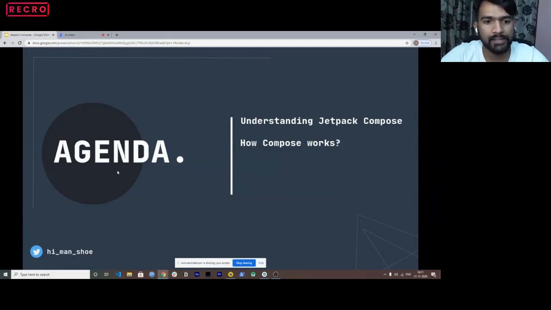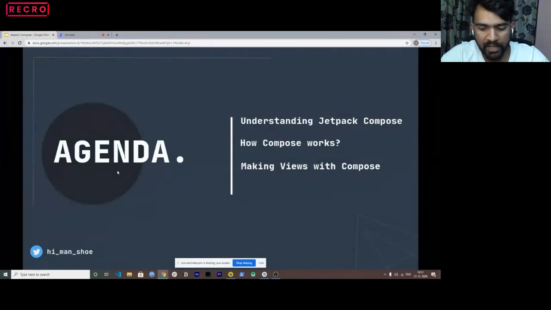So my point is, I would be explaining to you in bits and parts what Jetpack Compose actually does. That's the second agenda I have. Third, I would show you a set of code on how to write and work with Jetpack Compose. Again, I would not be using any XML layout. I would just use Jetpack Compose.